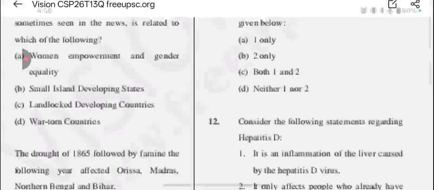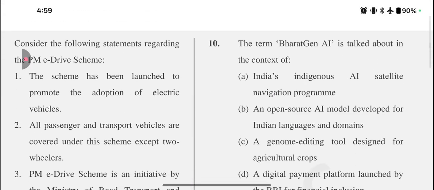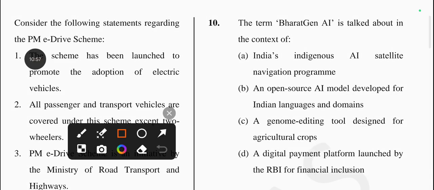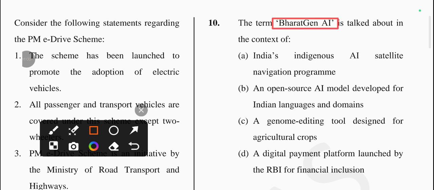Okay, so answer for this question will be option number D, which is George Campbell Commission is the correct one. Okay, next question is, the term Bharat Gen AI is talked about in the context of. So the options are India's indigenous AI satellite navigation program, an open source AI model developed for Indian languages and domains, a genome editing tool designed for agricultural crops, and a digital payment platform under the RBI for financial inclusion.